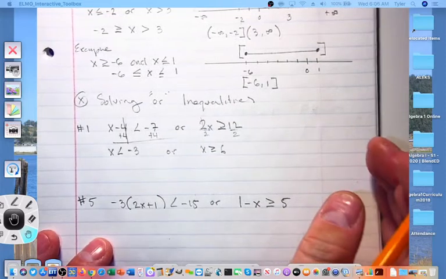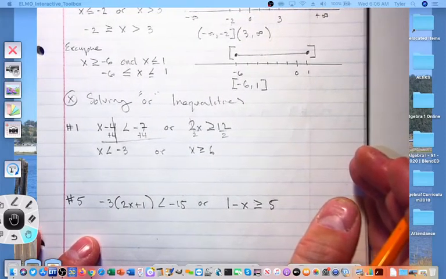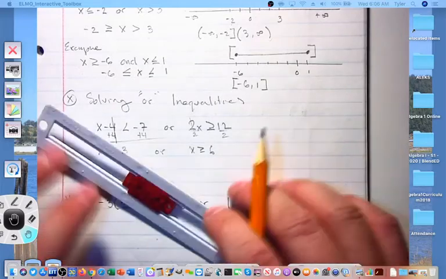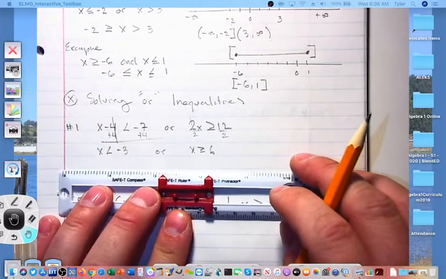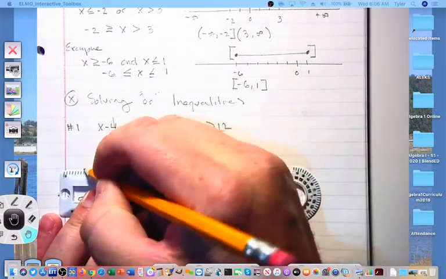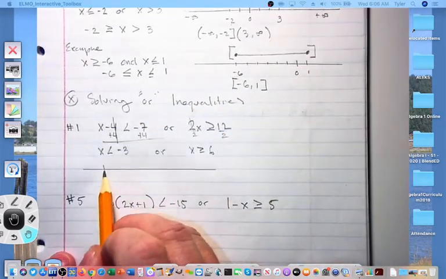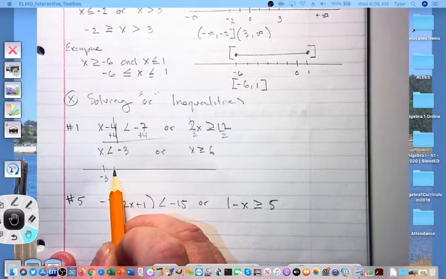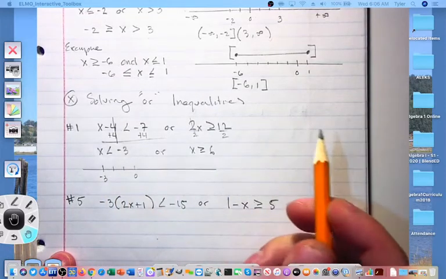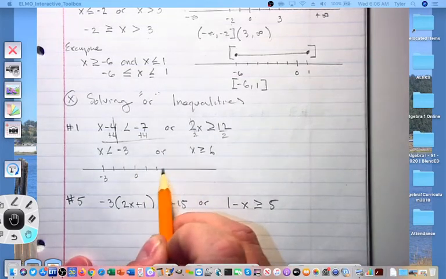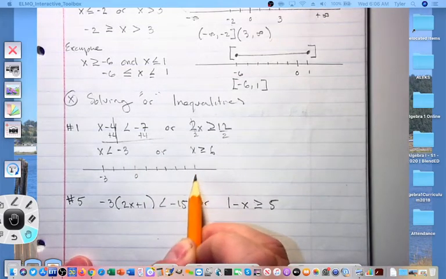Now it's an OR inequality, so my prediction is that the arrows will go apart when I graph them. Let's take a look at how that turns out. I'll draw my number line. On your note-taking guides, the number lines are already drawn for you. Just fill in the numbers. So I'm going to have negative 3, 2, 1, 0. I do have a habit of drawing in 0 because it just makes things more clear. 1, 2, 3, 4, 5, and 6.